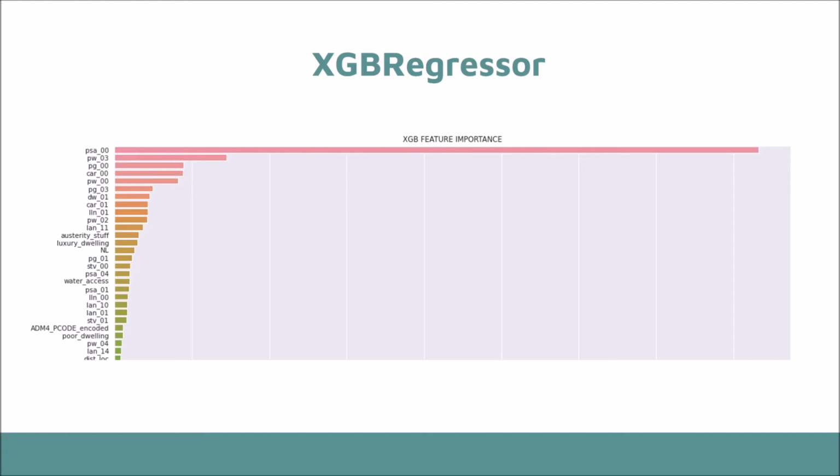XGBoost makes use of different system optimizations such as parallelization, tree pruning, and hardware optimization to improve upon its own results. It also has the following algorithmic enhancements: regularization, sparsity awareness, and finally cross-validation, in which the algorithm comes with a built-in cross-validation method at each iteration, taking away the need to explicitly program this search and to specify the exact number of boosting iterations required in a single run. Here, PSA_00, PW_03 and PG_00 are the variables which mostly correlate with the target variable using the XGBoost regressor.